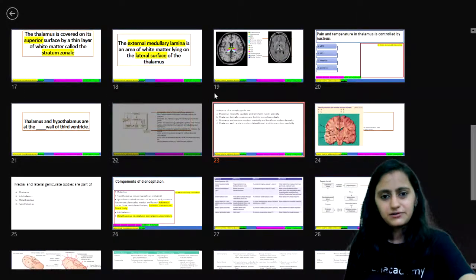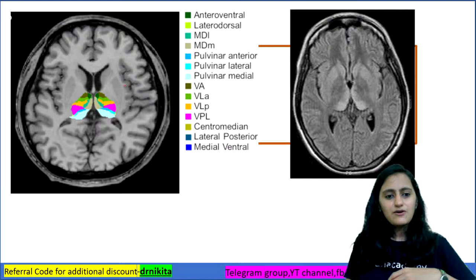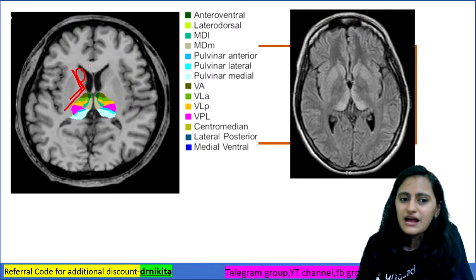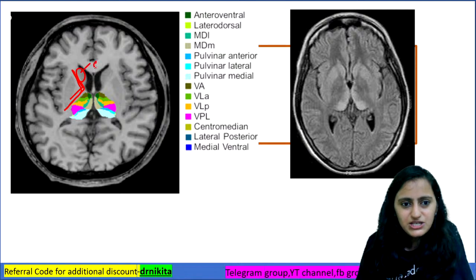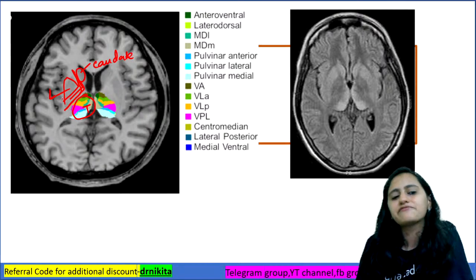Let me take you to that image again. Can you see in this image where the internal capsule is? This is the internal capsule. What is this structure here, adjacent to the lateral horn? We have seen this in radiology sessions already. This is the caudate nucleus. This is the thalamus. And lateral to it, that is where you have the lentiform nucleus.